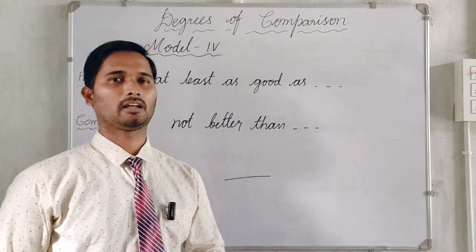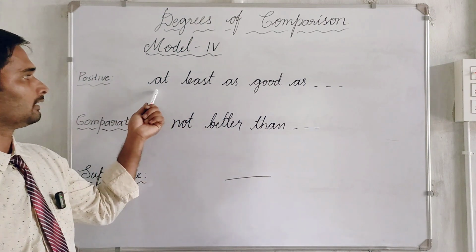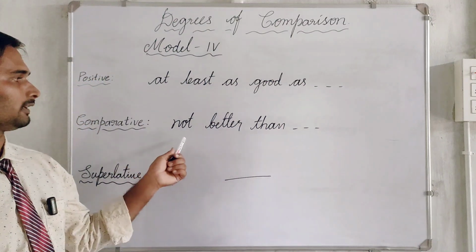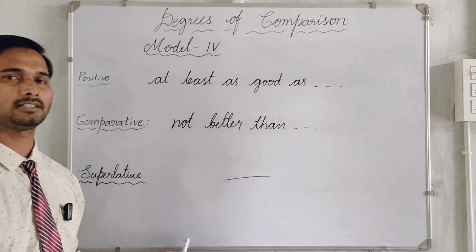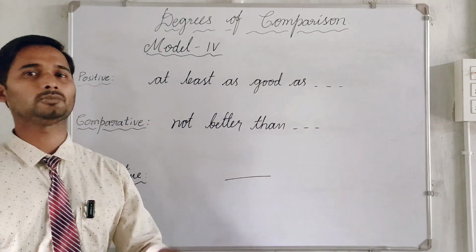Degrees of comparison. Model 4. Let us learn the key or hints. Positive: at least as good as. Comparative: not better than. And it doesn't have the superlative degree, because we compare only two things or two people.